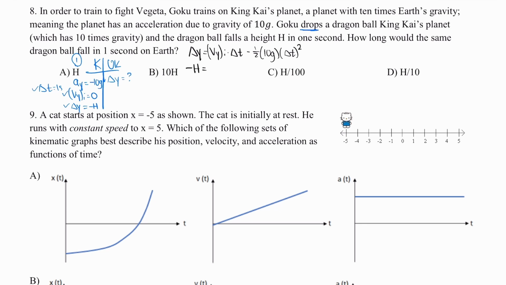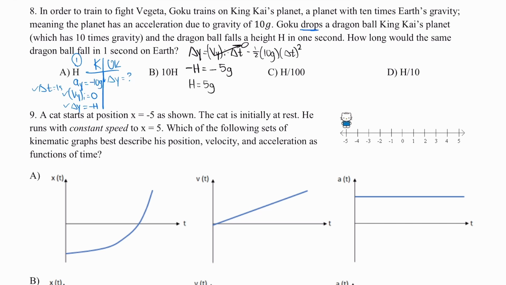My vyi is 0, so this entire term is going to cancel. And here I'm going to get -5g, and then my delta t squared just disappears because here I just have 1 square second, but that's not going to adjust anything here. So because I have negatives on both sides, I can just write it as h equals 5g.